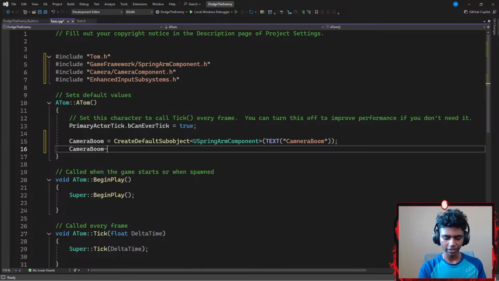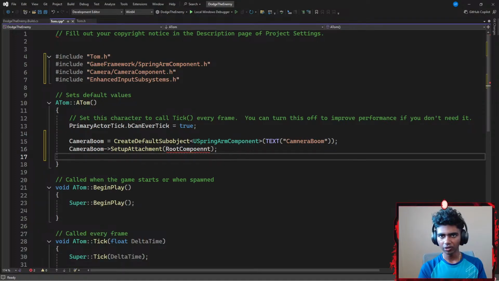Then I'm gonna go with something like camera boom that points towards, maybe set up attachment. I'm gonna set up an attachment with a parenthesis that requires a parameter of a root component. Okay, and then end that with a semicolon as well.